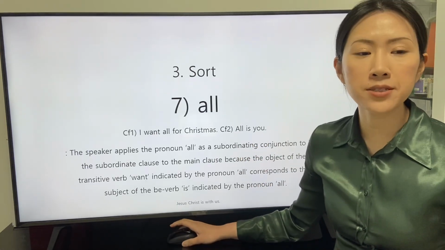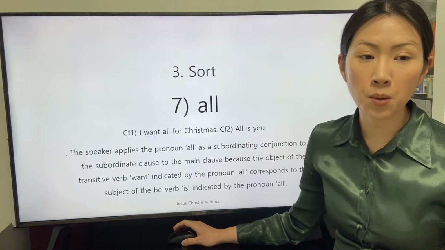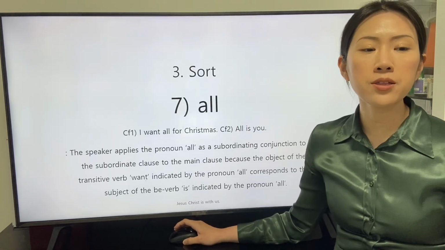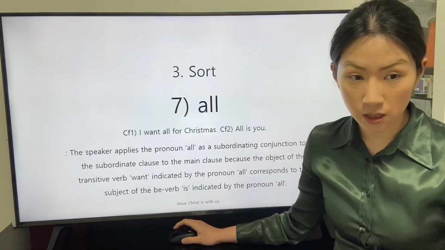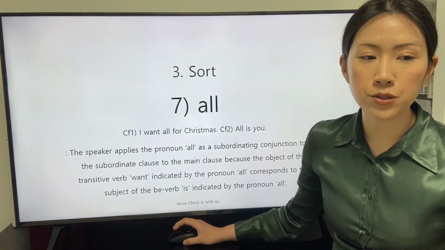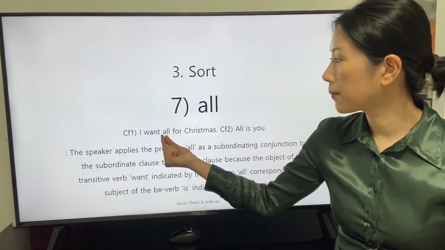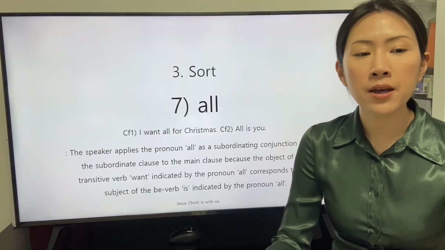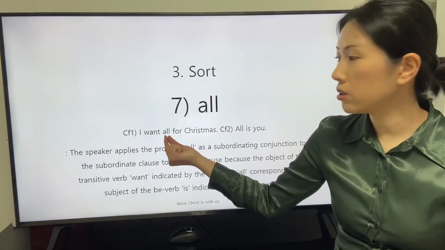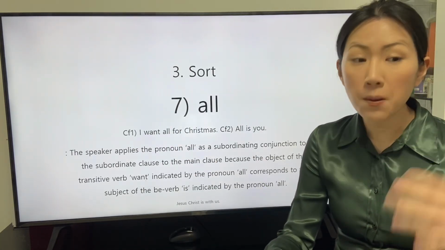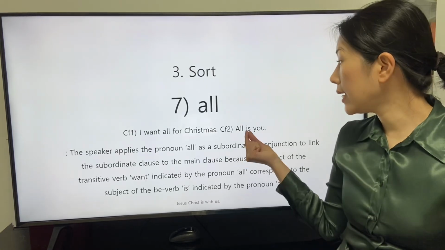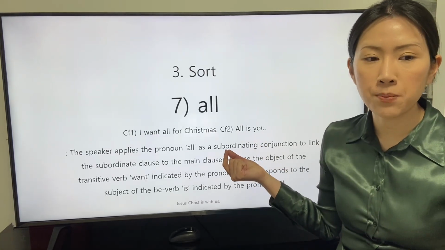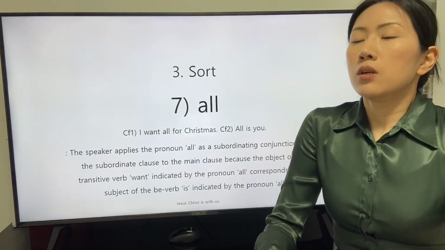The speaker applies the pronoun all as a subordinating conjunction to link the subordinate clause to the main clause because the object of the transitive verb want, indicated by the pronoun all, corresponds to the subject of the be verb is, indicated by the pronoun all.